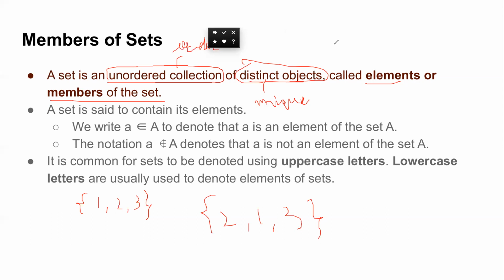And the second property we learned is that they are distinct. That means if I write 1, 1, 2, 3, it is actually also the same set, because if any object is repeated, we cannot technically say it's a set, as it should have distinct objects. When you boil it down to set notation, it becomes again 1, 2, 3. So by this definition two things are clear: order is not important, and repetition is also allowed, in the sense that even with repetition it will again be the same set.